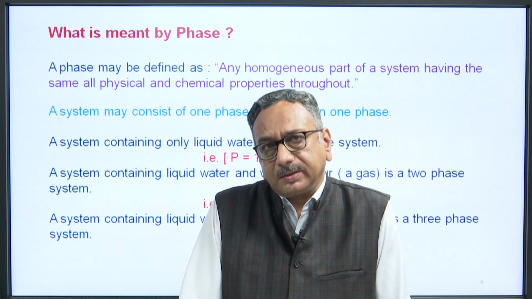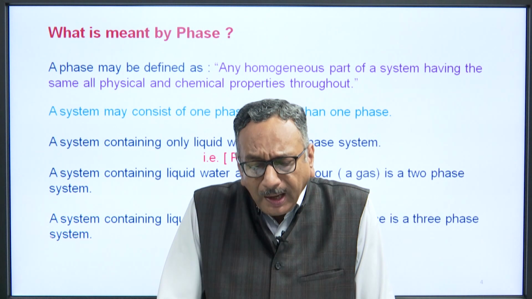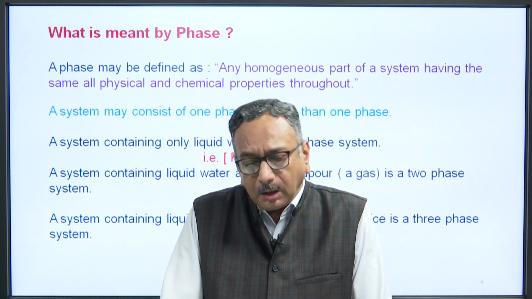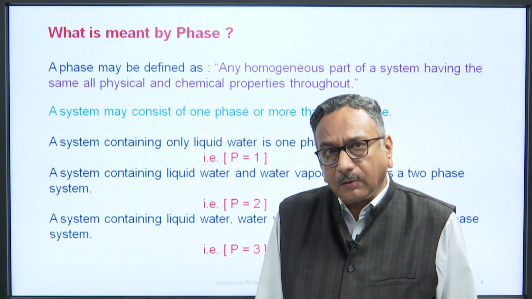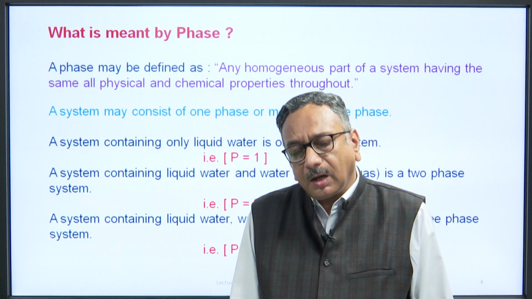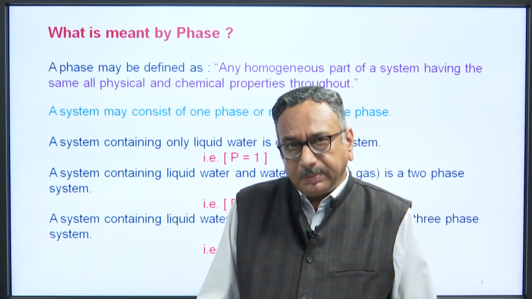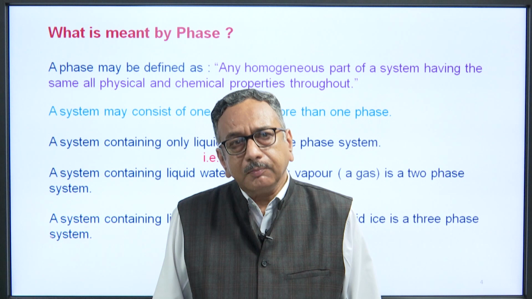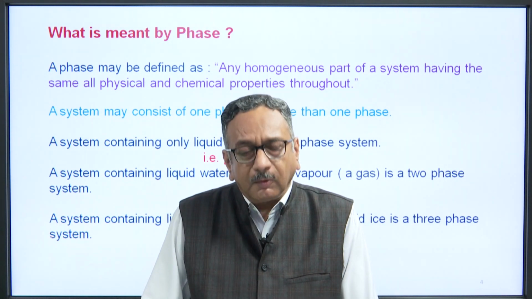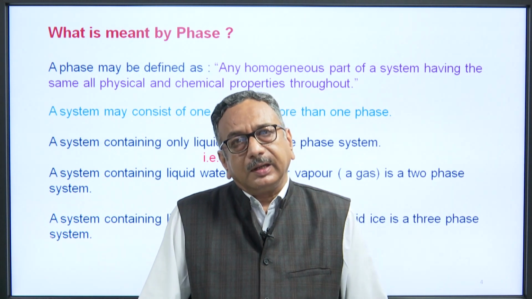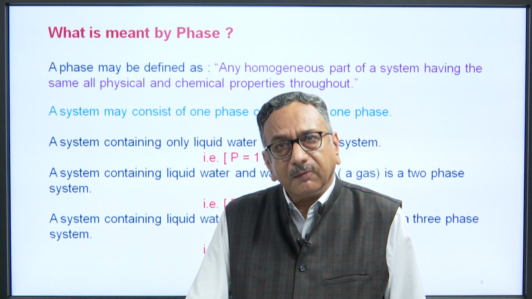What is meant by phase? A phase may be defined as any homogeneous part of a system having the same physical and chemical properties throughout. A system may consist of one phase or more than one phase. It may be explained by taking the example of water. Water has three phases. Water can be present as liquid, as ice, and in the form of vapor.